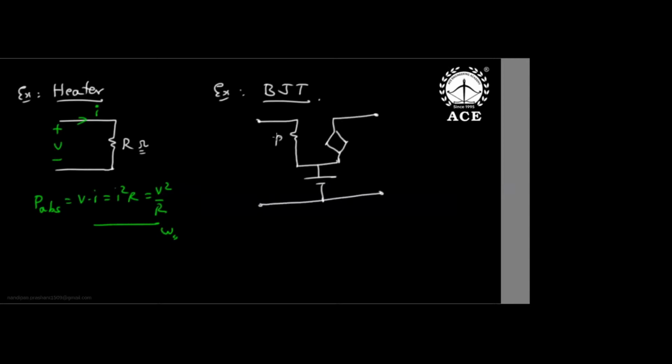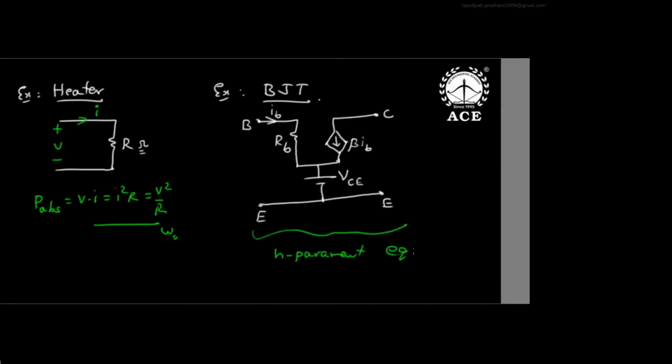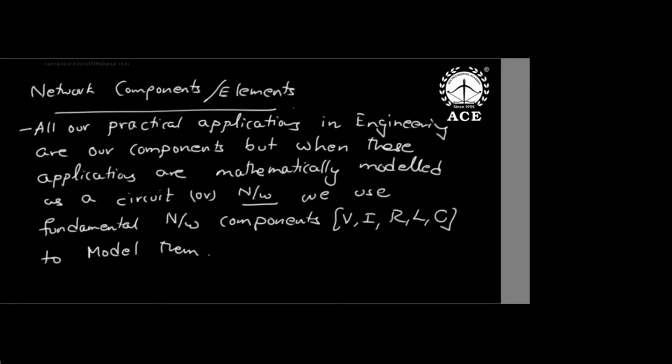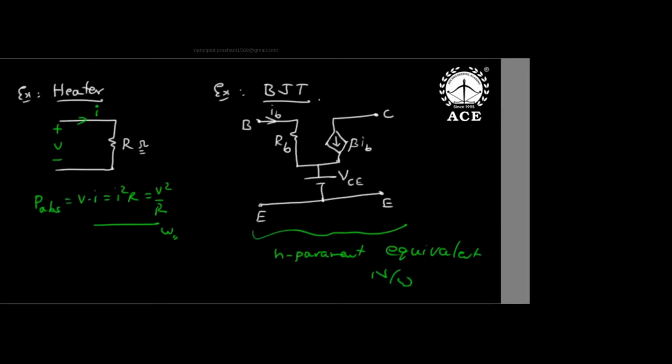So this is the base resistance, this is IB, this is beta IB, and this is VCE, because this is base, this is collector, and this is emitter. You will learn this in ABC, don't worry. But BJT is a device made out of semiconductor, and to learn BJT, I need to build its H parameter model, the H parameter equivalent network. So again, linking to this statement: all our practical applications like a transistor are components, but when these applications are mathematically modeled, we use a circuit or network model, and that is where voltage sources, dependent current sources, resistors, etc. come in.